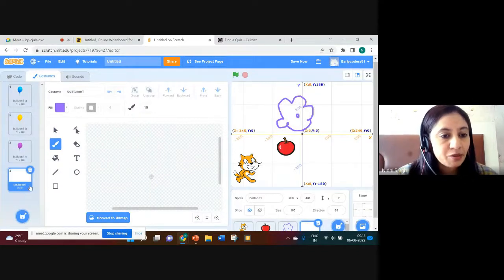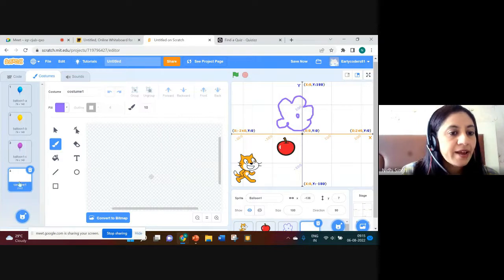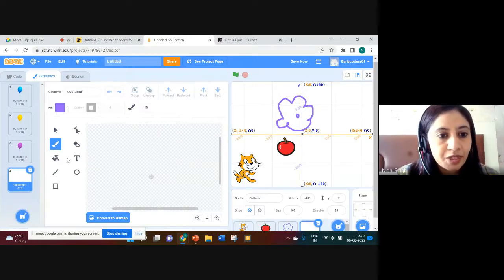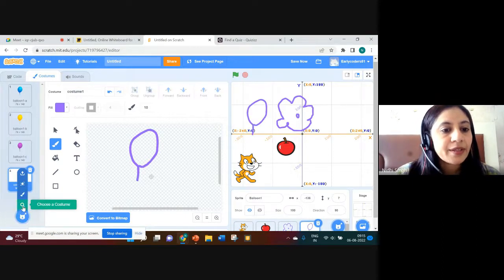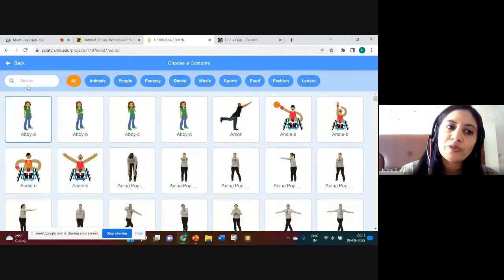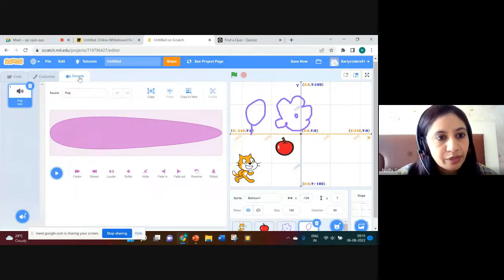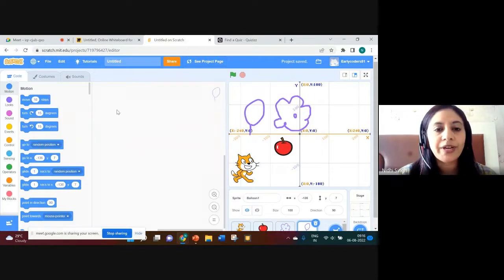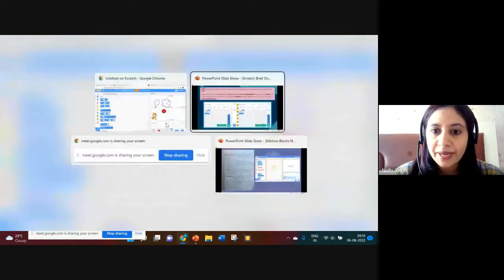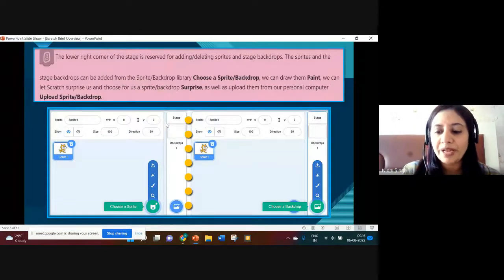Paint, you can paint its costume. As soon as I click on paint, one costume will automatically appear. So here you can paint anything. And choose a costume, again you can choose any costume from the library. Sounds, you can give sound to your sprite. And if you click on code, you will come back to your script area. Don't worry if you are not getting this clearly. We'll be doing all these things practically also. This is just a brief overview for better understanding.